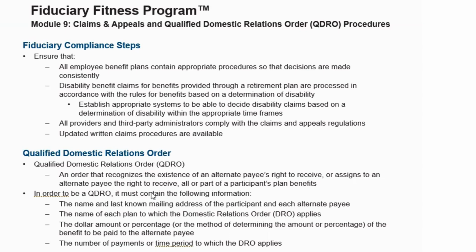1, the name and last known address of the participant and each alternate payee. 2, name of each plan to which the domestic relations order applies. 3, the dollar amount or percentage of the benefit to be paid to the alternate payee. And lastly, the number of payments or time periods to which the domestic relations order applies.